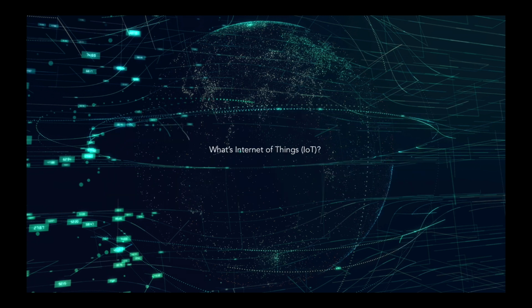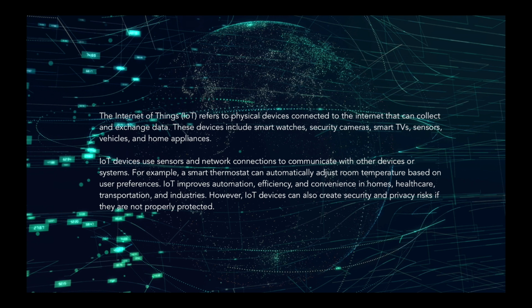What is the Internet of Things? IoT. It refers to physical devices connected to the internet that can collect and exchange data. These devices include smartwatches, security cameras, smart TVs, sensors, vehicles, and home appliances. IoT devices use sensors and network connections to communicate with other devices or systems.